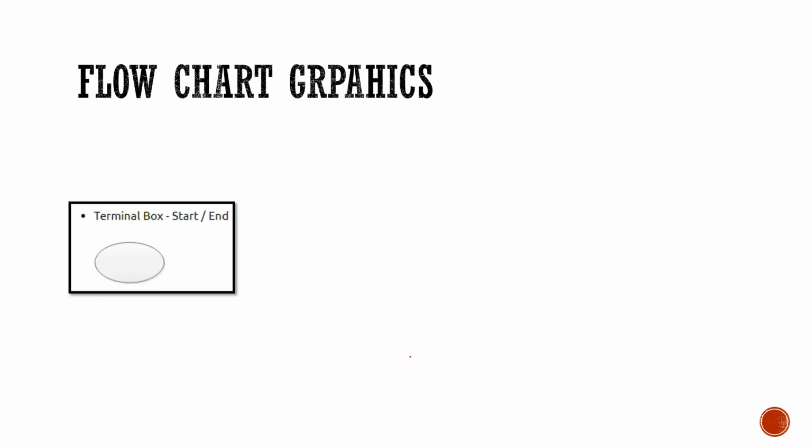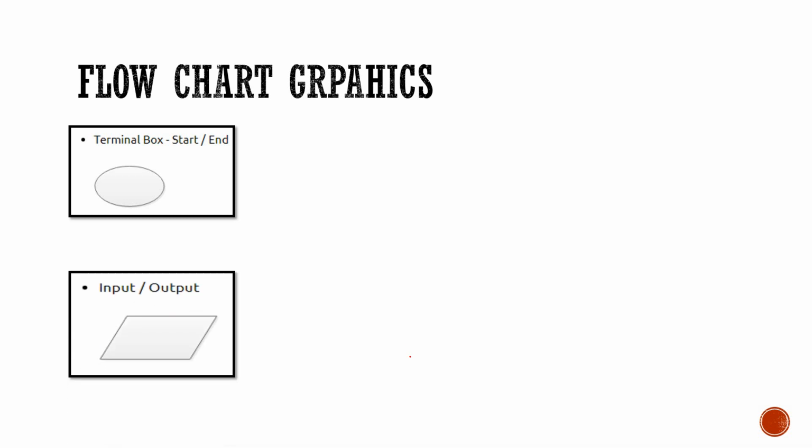Now our main focus is on flowchart, how to make a flowchart. So making a flowchart, we have some depictions or graphics that we are going to use. First one is the terminal box, which depicts the start or end of the flowchart, or you can say the start or end of the process. After that, we have input or output, which is represented by a parallelogram. If we are taking an input or printing an output, then we display it in the form of a parallelogram.